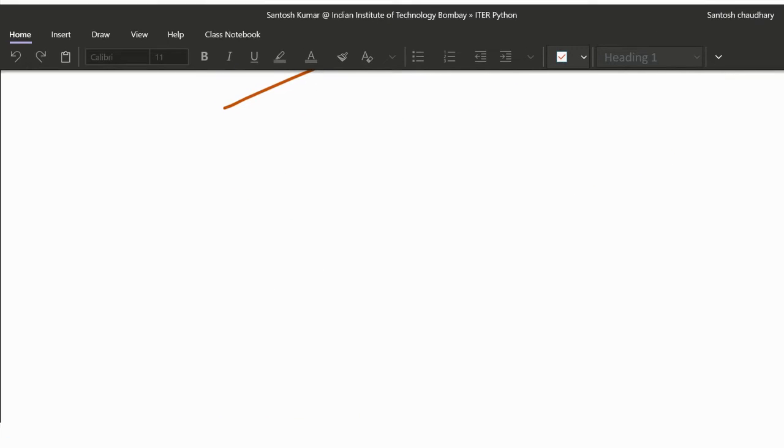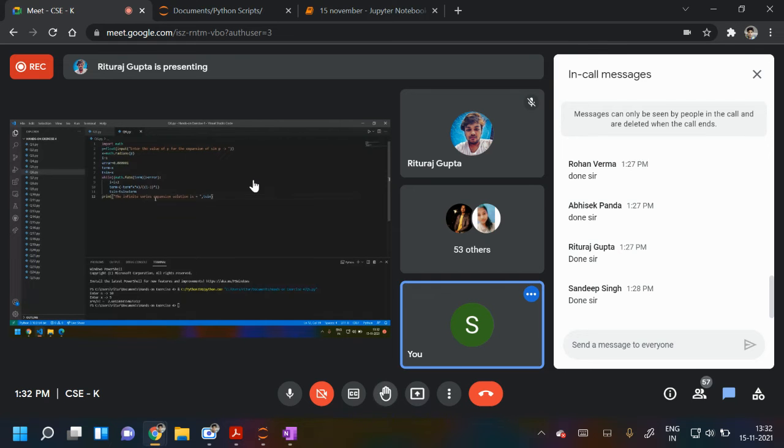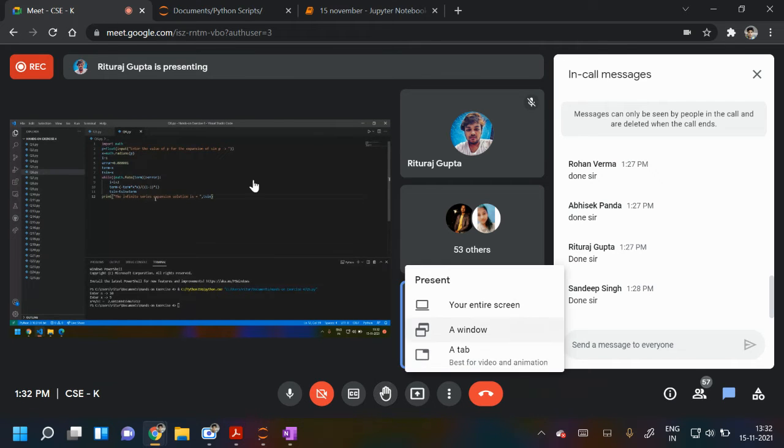If you see the execution, you have to write the code for x minus x cube upon 3 factorial plus x to the power 5 upon 5 factorial.